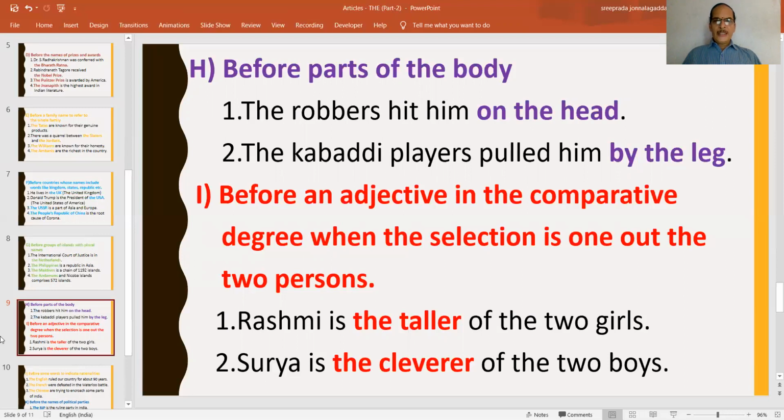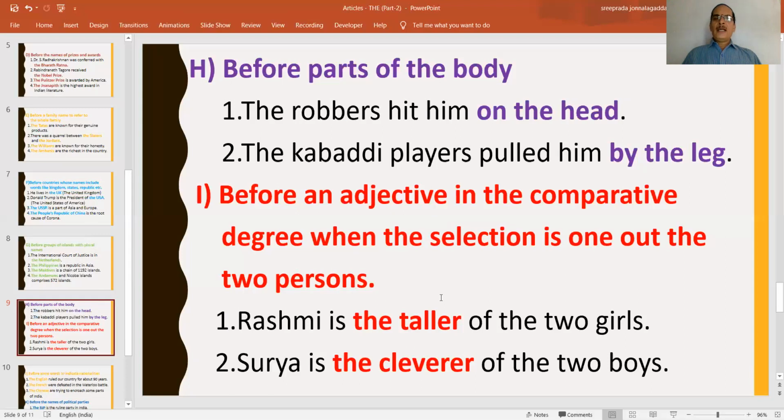Similarly, before an adjective in the comparative degree, when the selection is 1 out of 2 persons. We all know that before superlatives, to say that a single person has the superlative quality, we use the before. The tallest, the best, the most, like that we use. But here, when we compare only 2 persons, and when we want to make selection of 1 out of these 2 persons, we have to use the before the comparative degree. This is very, very important. Rashmi is the taller of the 2 girls. Of the 2 girls, there are only 2.